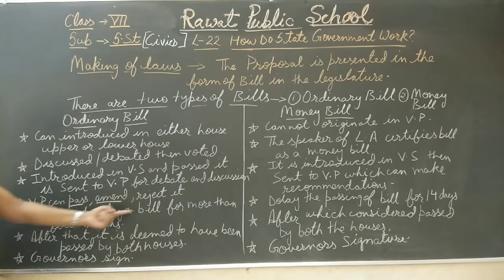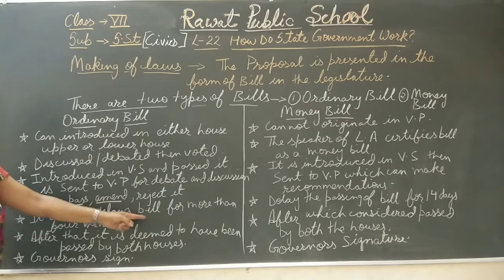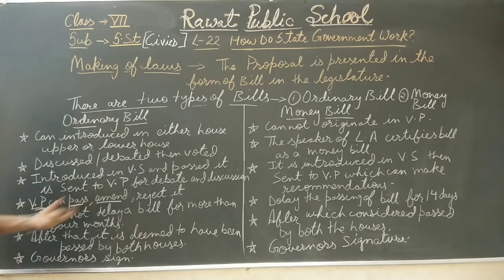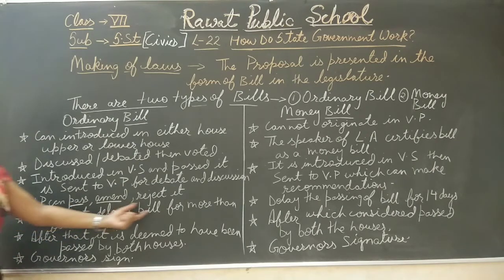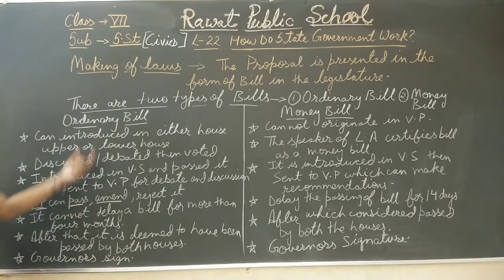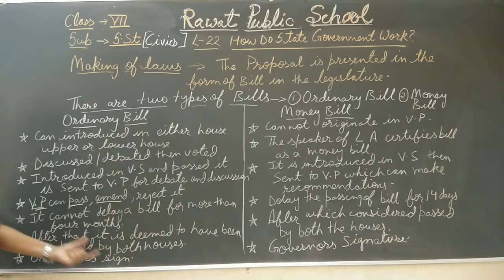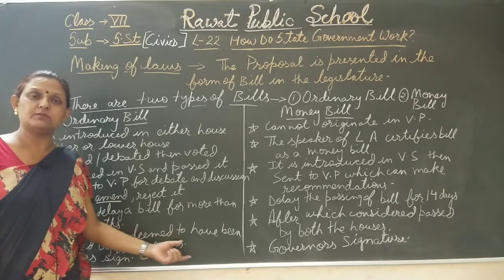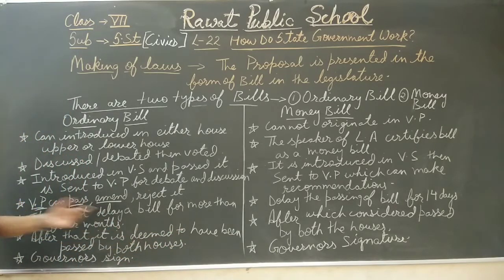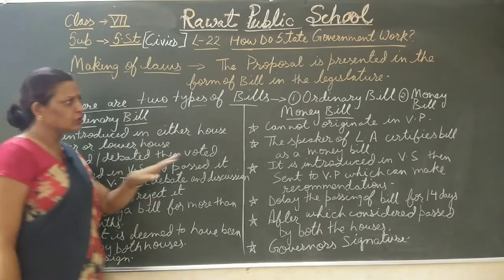Vidhan Parishad cannot delay an ordinary bill for more than 4 months. After that, it is deemed to have been passed by both the houses, Vidhan Sabha and Vidhan Parishad, and then it is sent to the governor for signature or assent, and after that it becomes a law.